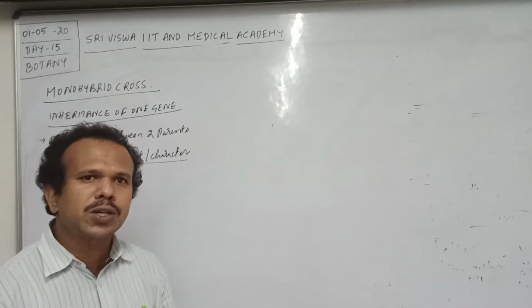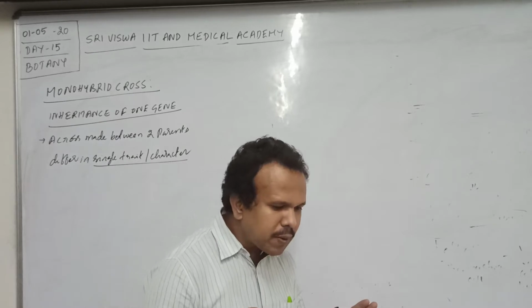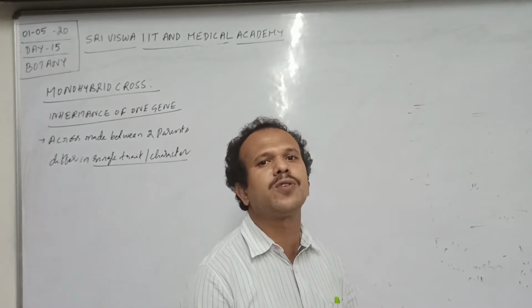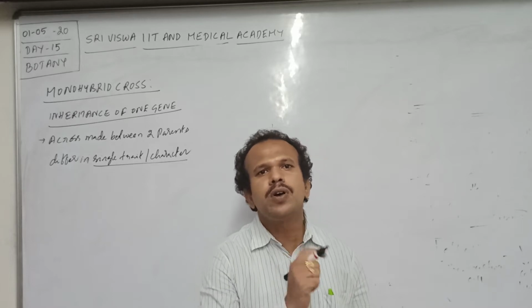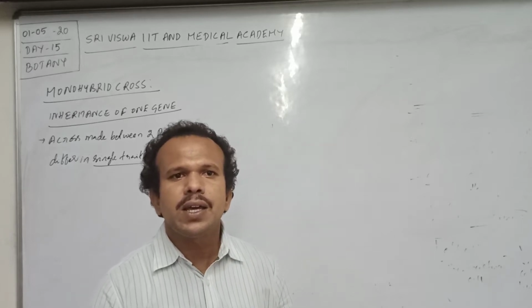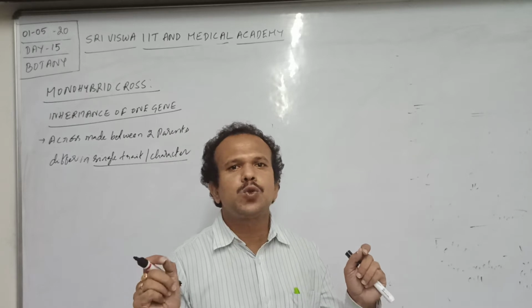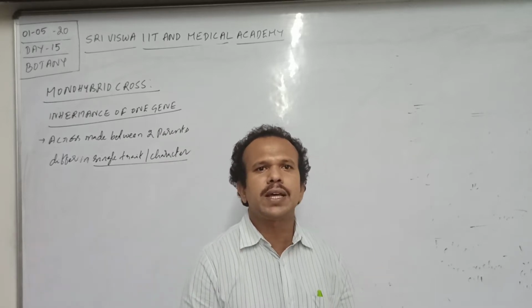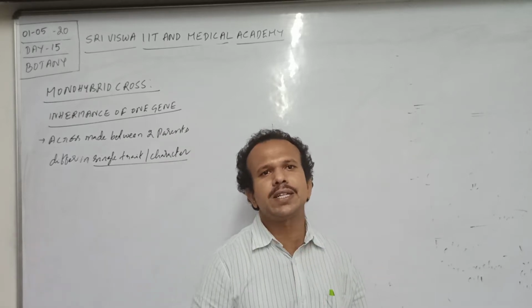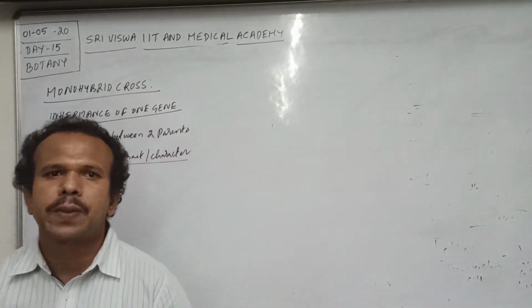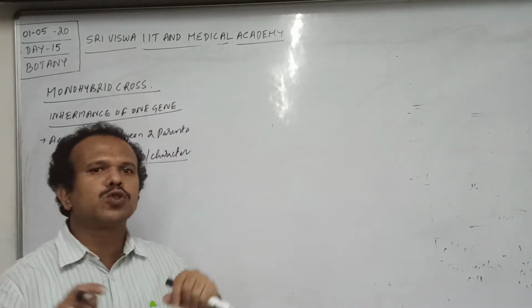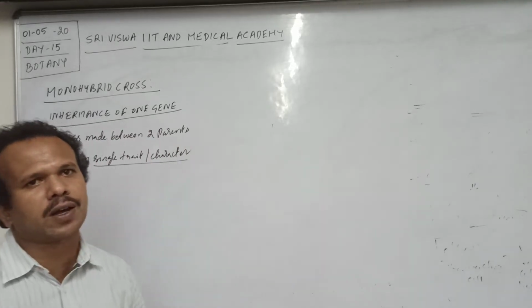He selected a total of 7 characters, or 7 pairs of contrasting characters. In a monohybrid cross he selected two pea plants which are similar in terms of 6 characters and different in terms of only 1 character. Such a cross made between those two parents is called a monohybrid cross.